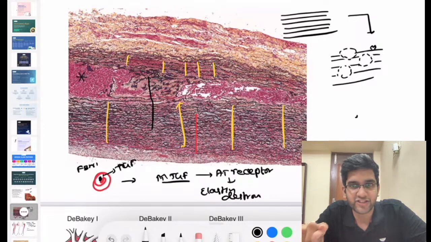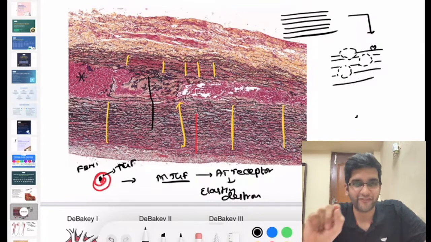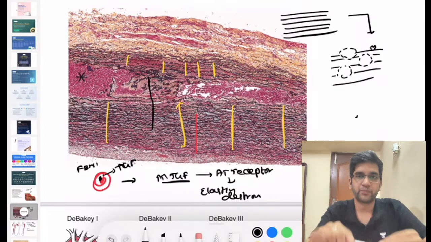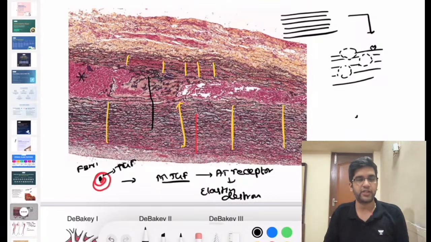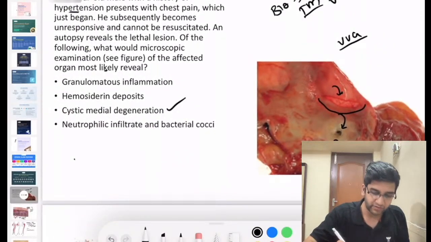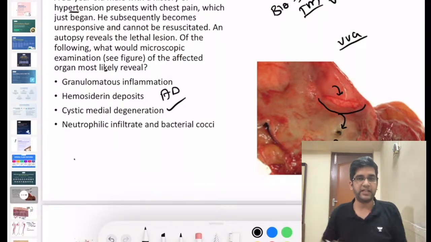Can I say the destruction produced by a paracrine effect looks like a cyst wall, very tiny holes, yes? And it is in the tunica media of the aorta, right? So can I call or name this cystic medial degeneration? Is that right? I can name that as cystic medial degeneration, right? We need not memorize the microscopic finding. We know the pathogenesis. I'm going to apply that to a theory that's normal, which we already know, and we can make your answer come true, right? So my answer for aortic dissection here is cystic medial degeneration, right?